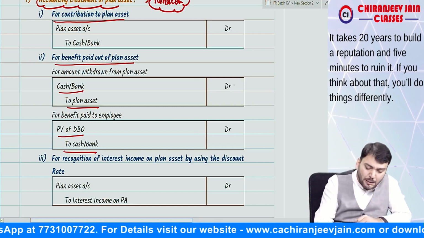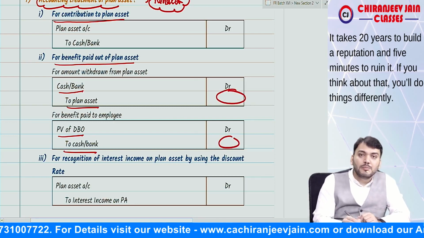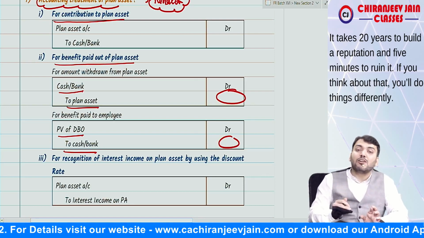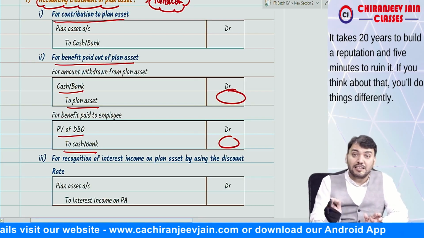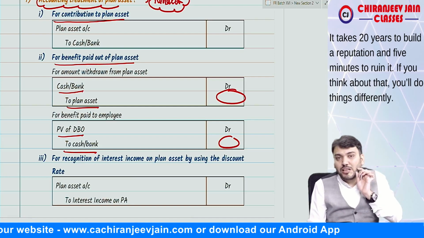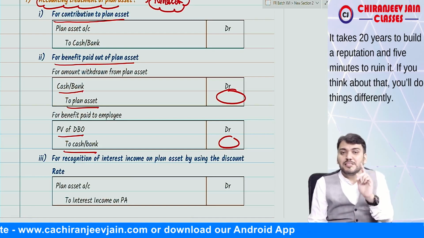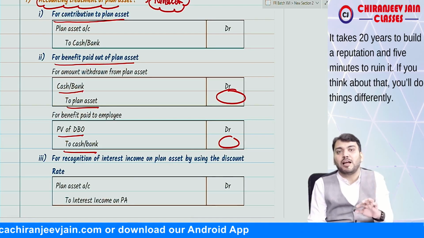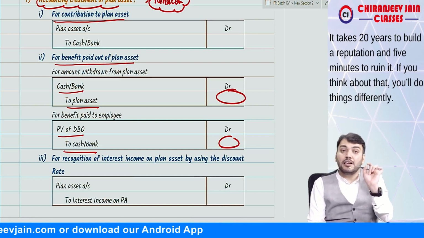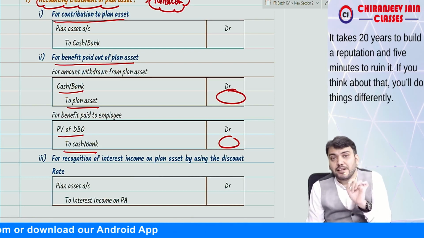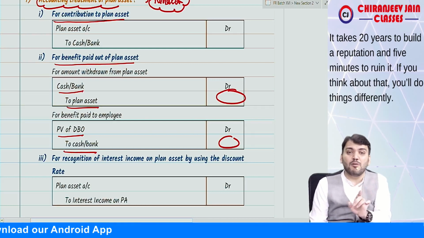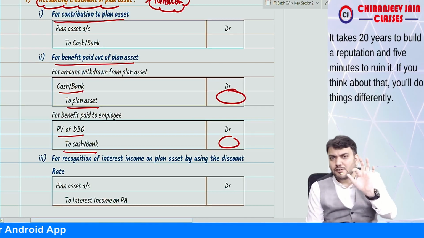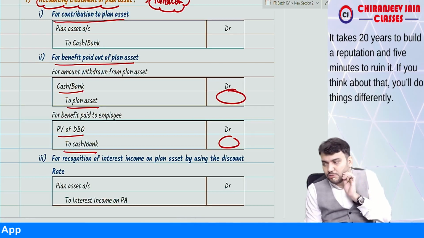Understood? This amount is normally equal. Whatever we withdraw, that only we pay, but it can be different in different circumstances. If the question is silent, when it says benefit paid, it means the same amount is withdrawn from plan asset. So you need to understand this. Are you able to understand what I am saying?